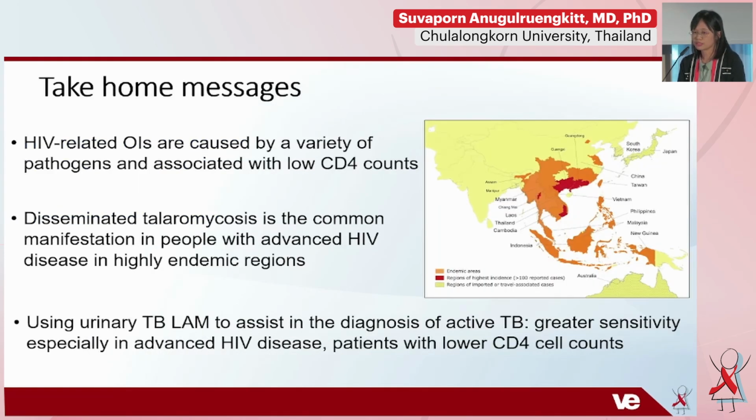So in summary, HIV-related OIs are caused by a variety of pathogens and associated with low CD4 count, and disseminated talaromycosis is the common manifestation in people with advanced HIV in highly endemic regions. Using urinary TB LAM to assist the diagnosis of active TB is useful in patients who have low CD4 cell counts. Thank you.